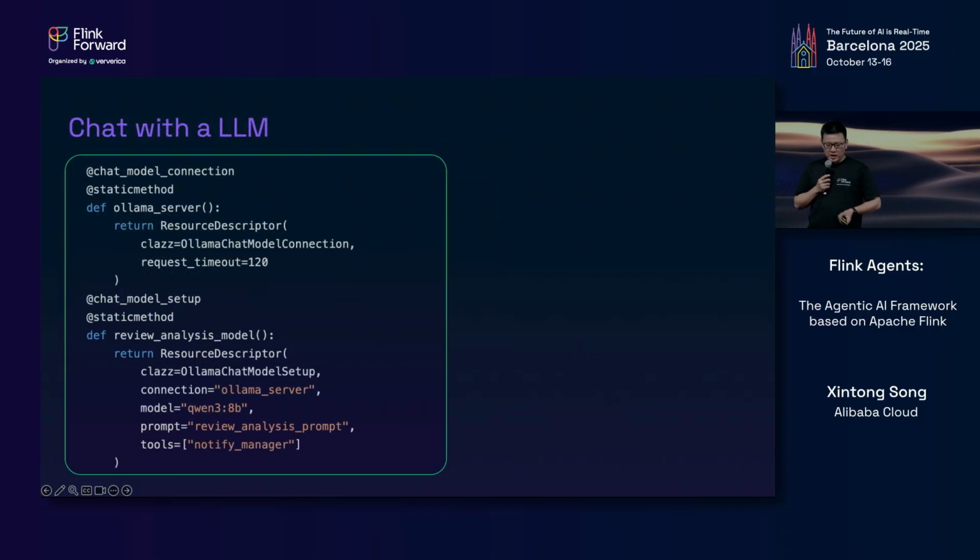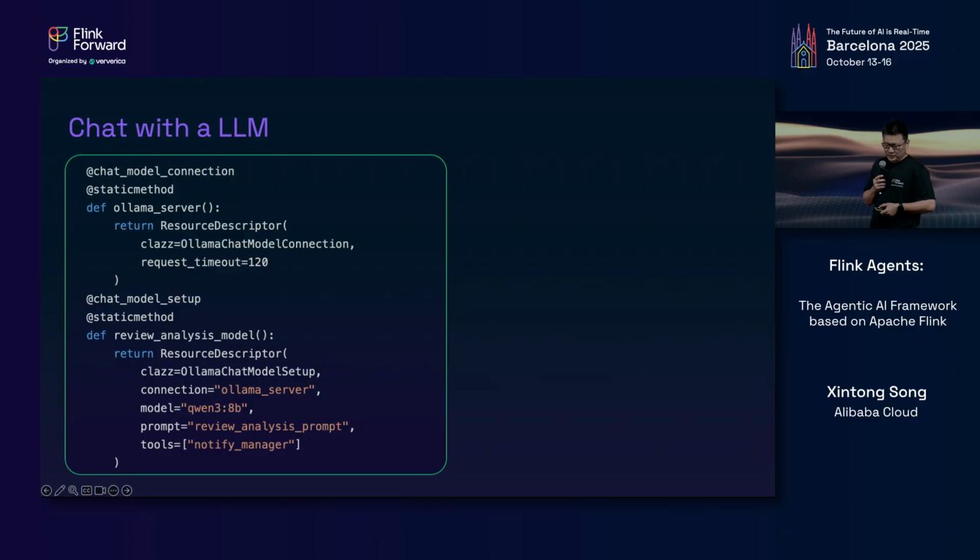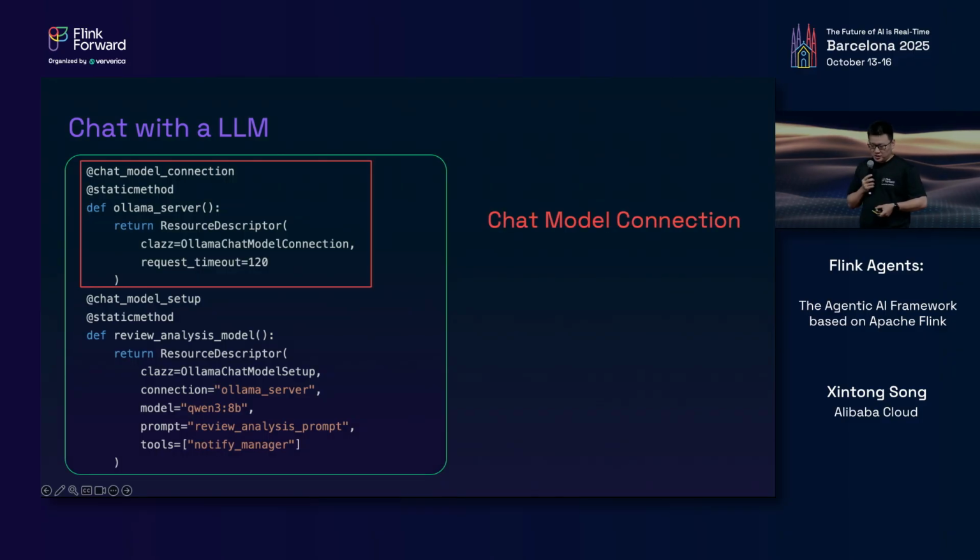Okay, to chat with a large language model, we need to first define a chat model connection and a chat model setup. A chat model connection is a connection to the model provider and is typically shared by multiple chat model setups. Here you can specify some connection-wide parameters like the service URL, access token, and request timeout.